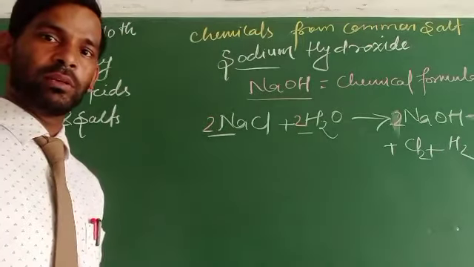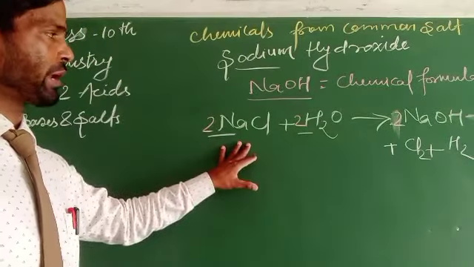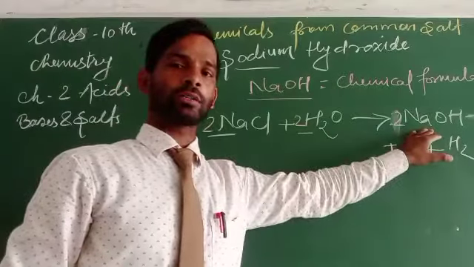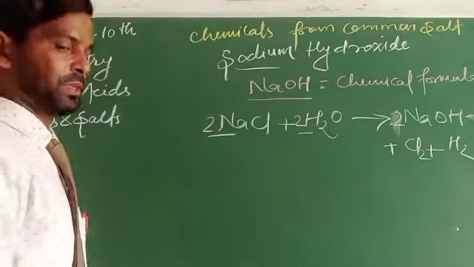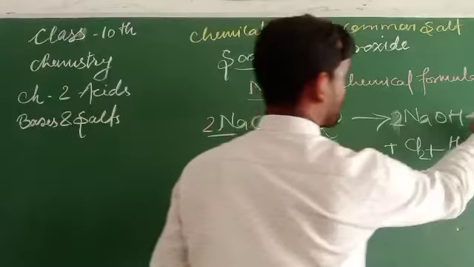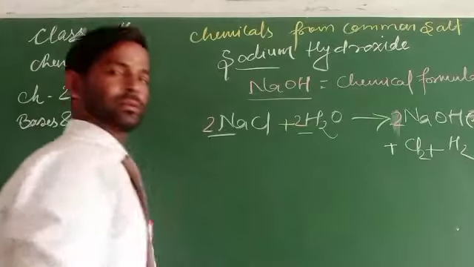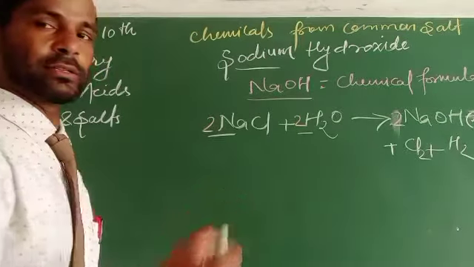So this can be written like that. Sodium chloride, when reacted with water, will form sodium hydroxide as well as chlorine and hydrogen. That is considered to be in an aqueous medium, and it may be represented like this.